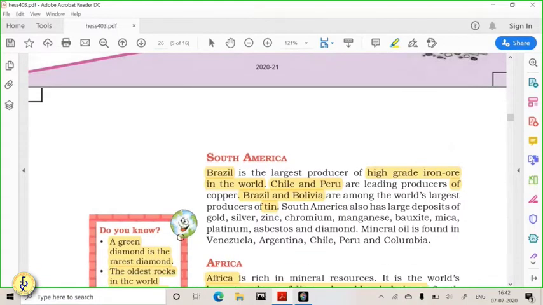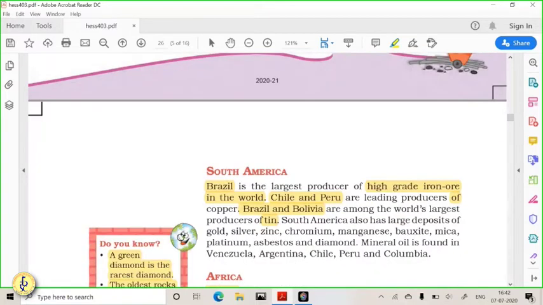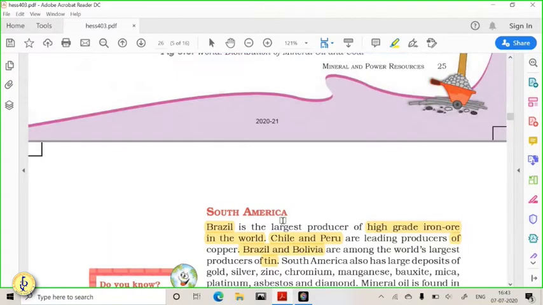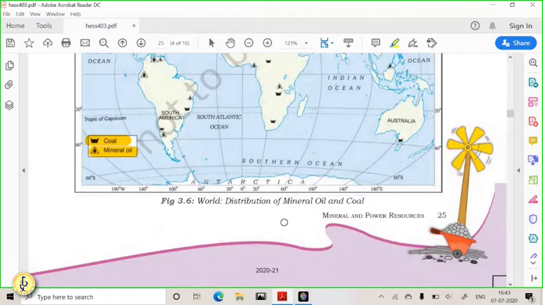Now, let us understand South America. Brazil produces very high grade iron ores in the world, hematite type of iron ores. Then Chile and Peru have huge deposits of copper. Getting it? One of the leading producers of copper is Chile and Peru, and Brazil and Bolivia together make a huge amount of tin.